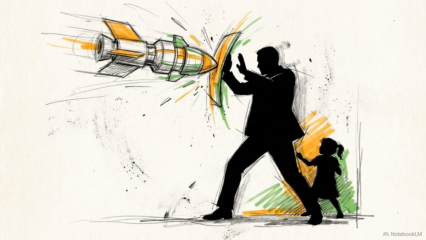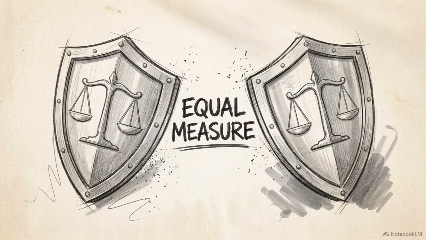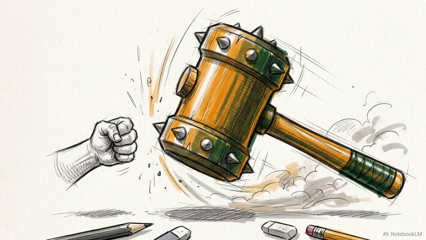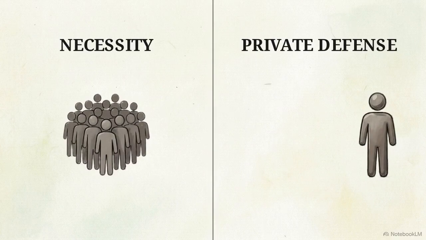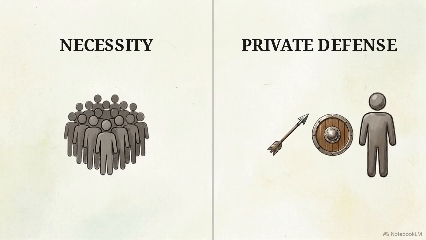Private defense is different. Here, the trigger is using force solely to protect your own body or property from an active, immediate threat. The primary constraint for private defense is the requirement of proportionality. If the response exceeds the level of the threat, like using a weapon against a non-violent trespasser, the shield is lost, and the defender is held liable for the excess force. Necessity centers on calculating public interest. Private defense centers on a measured response to personal danger.